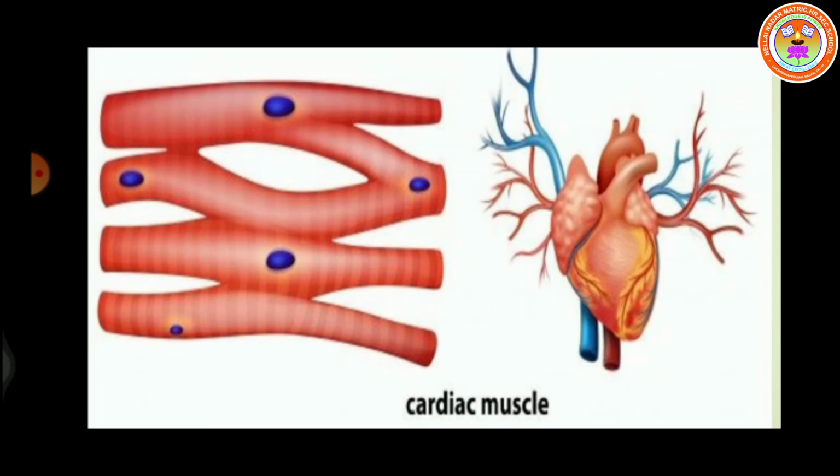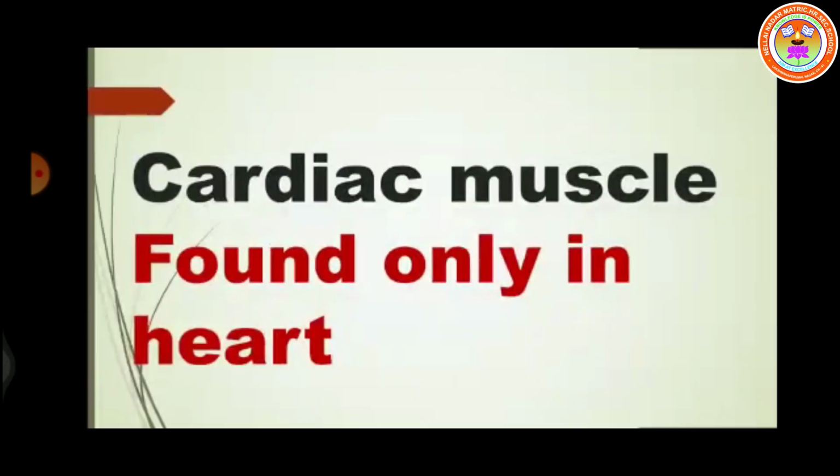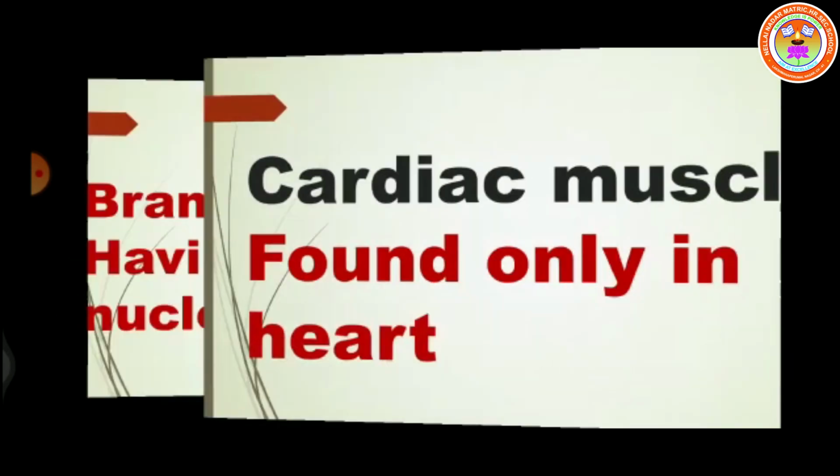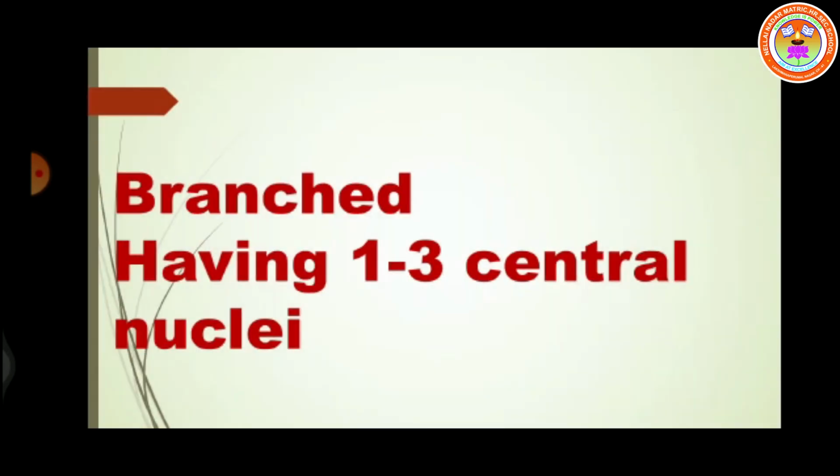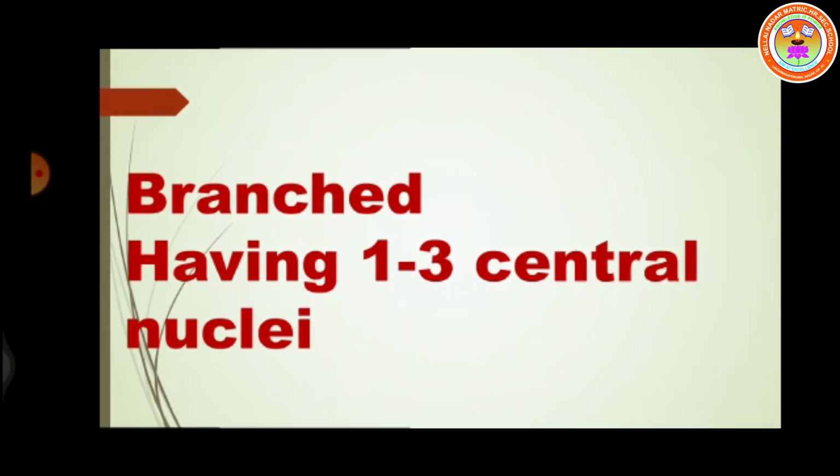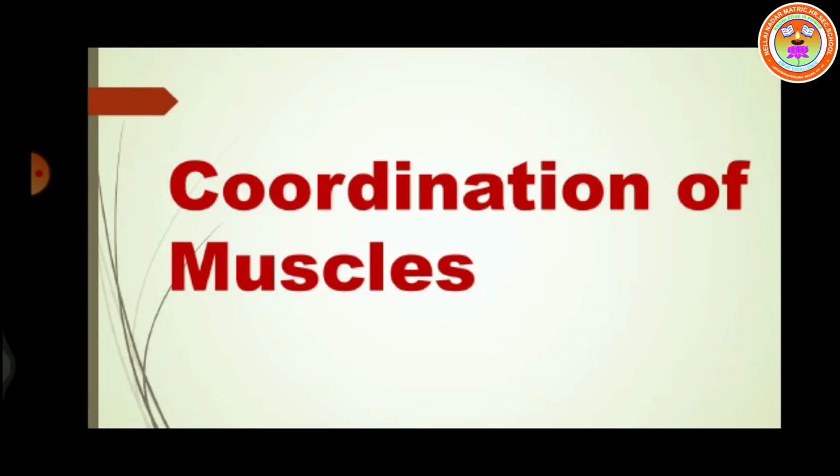The third muscle type is called cardiac muscle. It is found only in the heart. It is branched, it contains 1 to 3 central nuclei and it is involuntary in nature. Now let us see how the muscles coordinate with each other. That is called coordination of muscles.